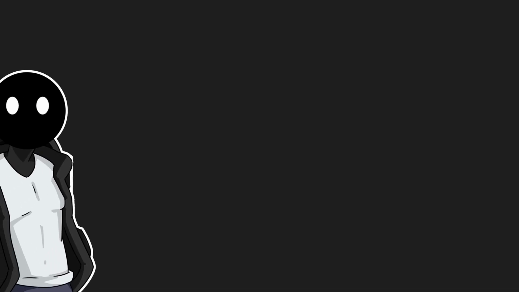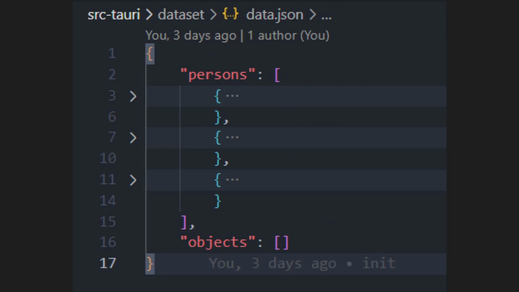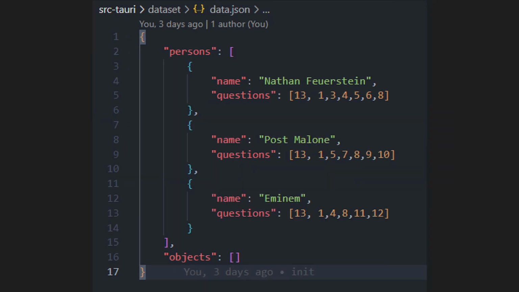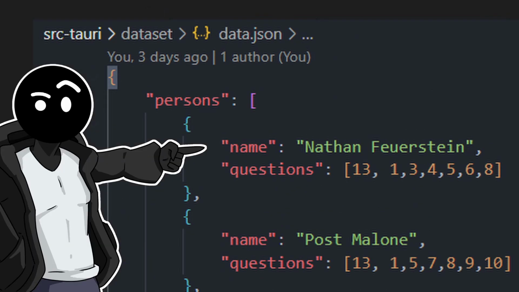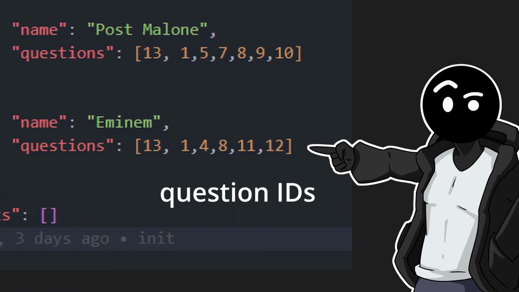So I came up with this. We have a JSON file with all the questions you have to ask, mapped by IDs. Then we have the actual data, which consists of a bunch of persons. These persons have the name property, which is the answer, and the questions property, which is an array of the questions that are true to the person.